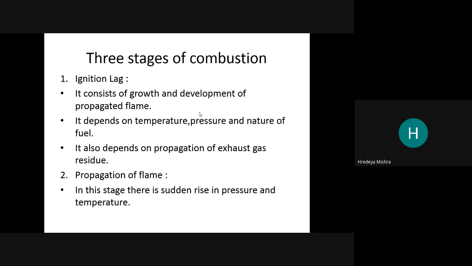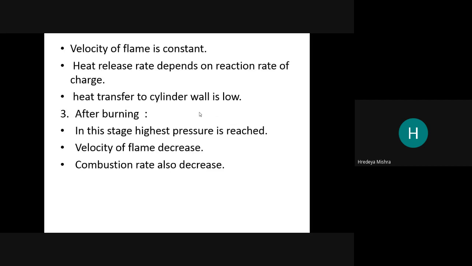So now the flame increases in the combustion chamber, and due to this, the energy and temperature increase. The velocity of the flame is constant. The heat release rate depends on the reaction rate of the charge. Heat transfer to the cylinder wall is slow.